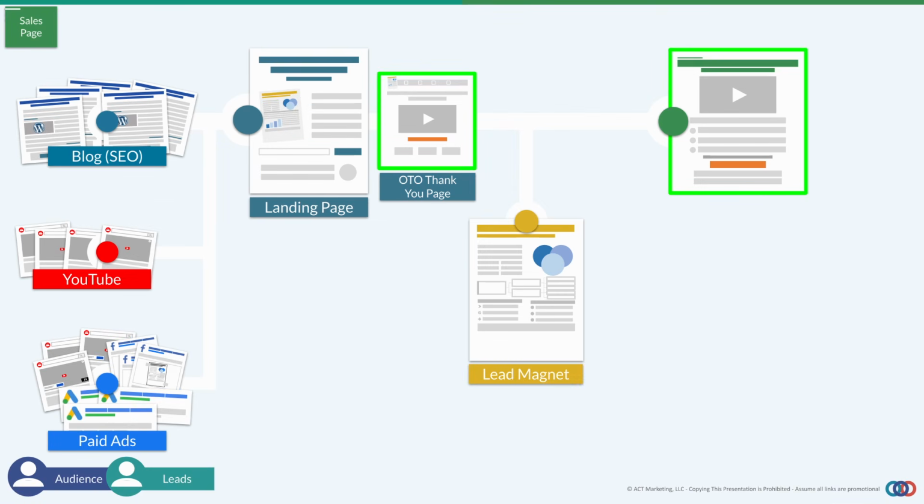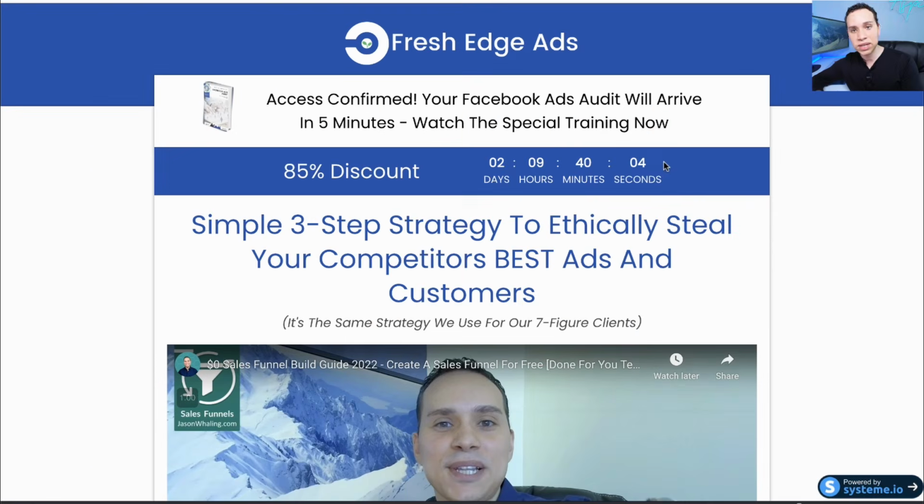So jumping over to our diagram, you'll see that our thank you page and our sales page are actually going to be one and the same. And so in our email sequence, we're essentially going to follow up with people and remind them, hey, you only have 3 days to take advantage of this really cool offer. Now, of course, you could have one offer on the thank you page, a different offer on the sales page, and get all complicated. But here we're just 80-20ing the process, keeping it really simple.